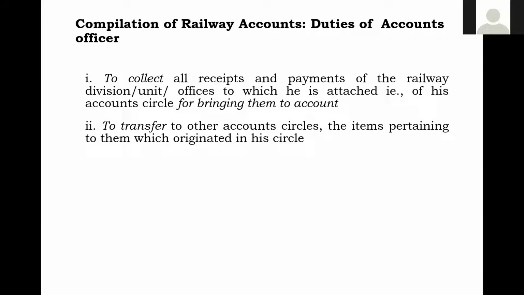Remittance transactions, it is related to other railways and other government departments, railways and state government departments, railways and banking sector, railways and defense, railways and postal. So like this. So these are remittance transactions that will be taking place. Similarly, transfer transactions. जो भी एक accounting circle के अंदर जो भी transfers होते हैं within the accounting unit, कुछ transfers करना पड़ता है.